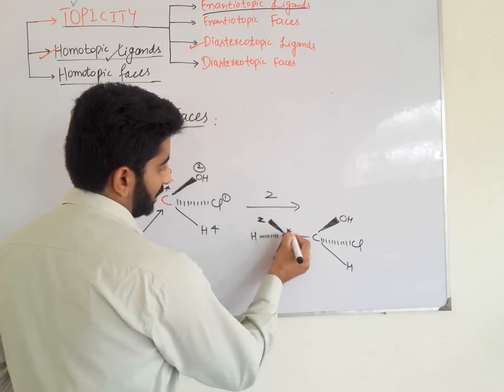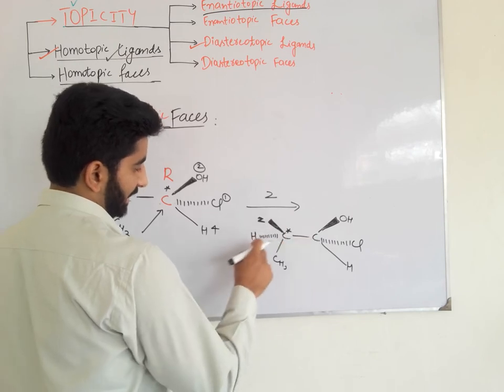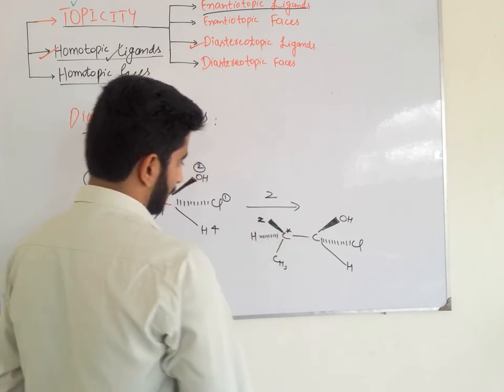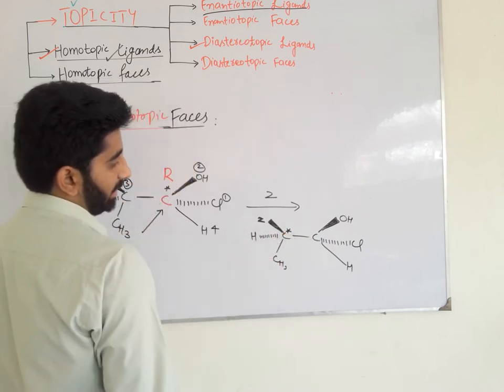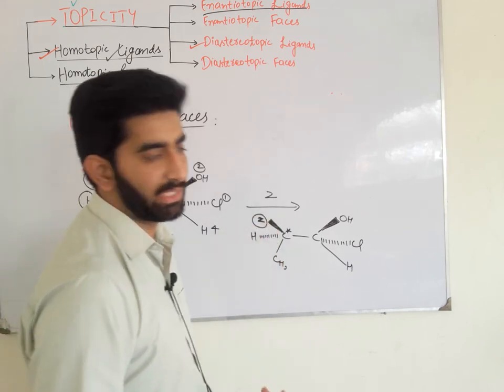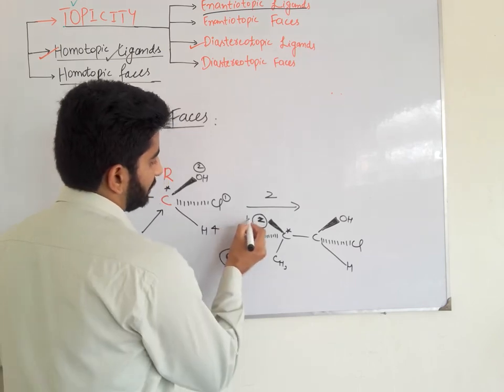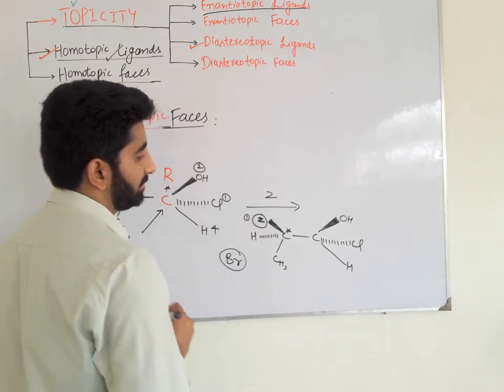Now this carbon becomes a chiral carbon because four different groups are attached to this carbon. So what is the configuration of this chiral carbon? Suppose this Z is any halogen atom. Suppose it is Br. So it gets number 1 priority because it has the highest atomic number.